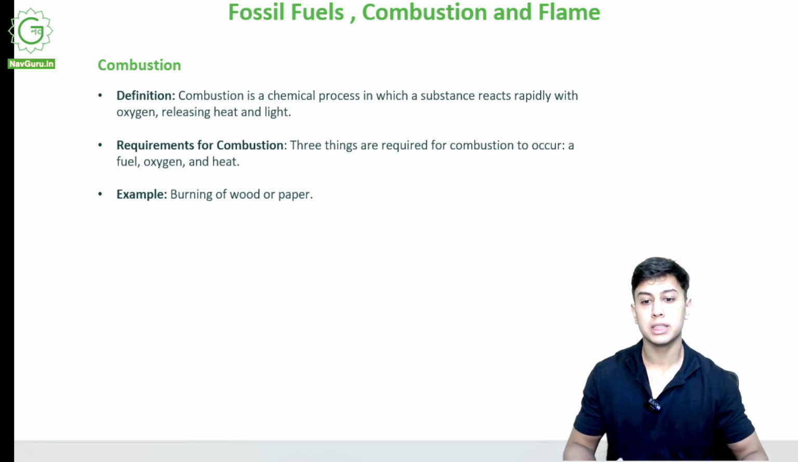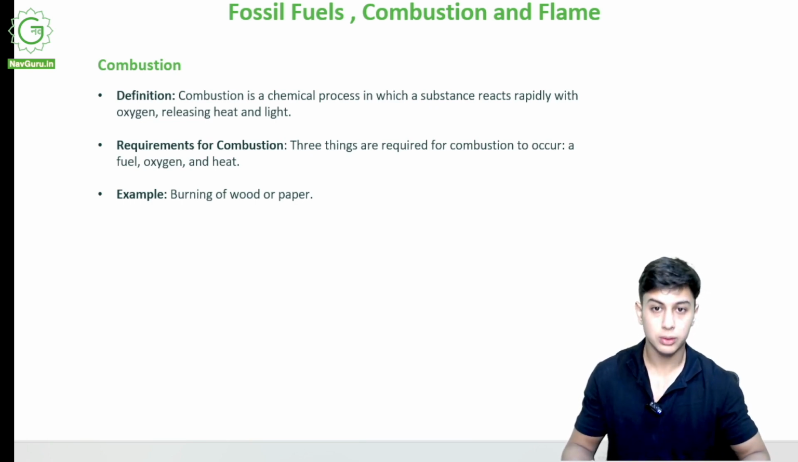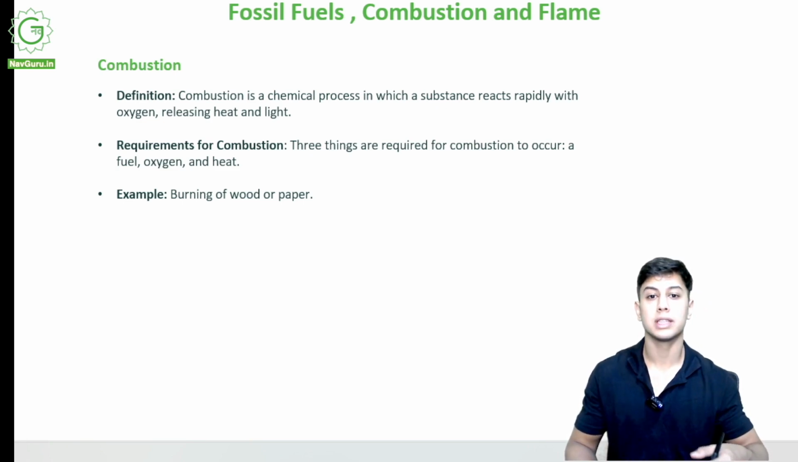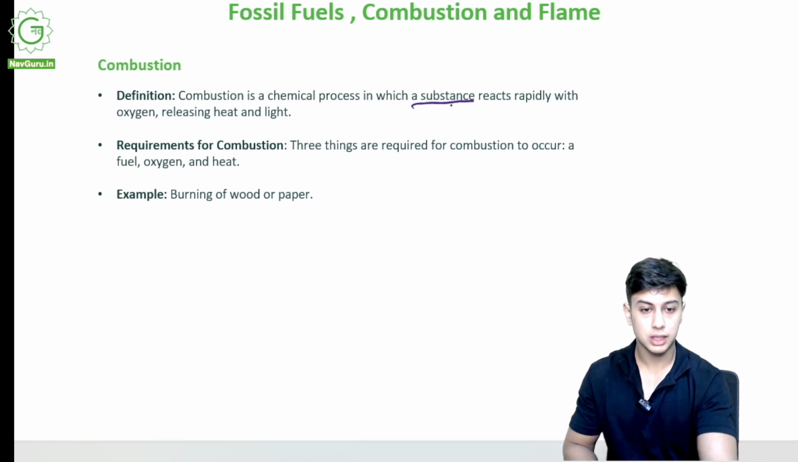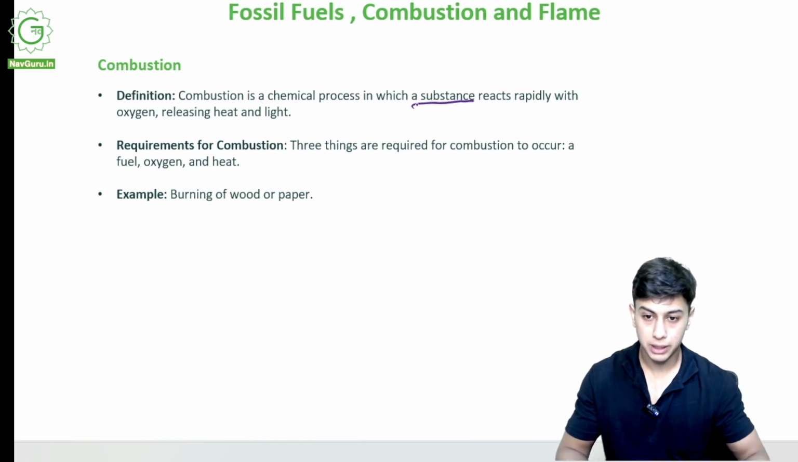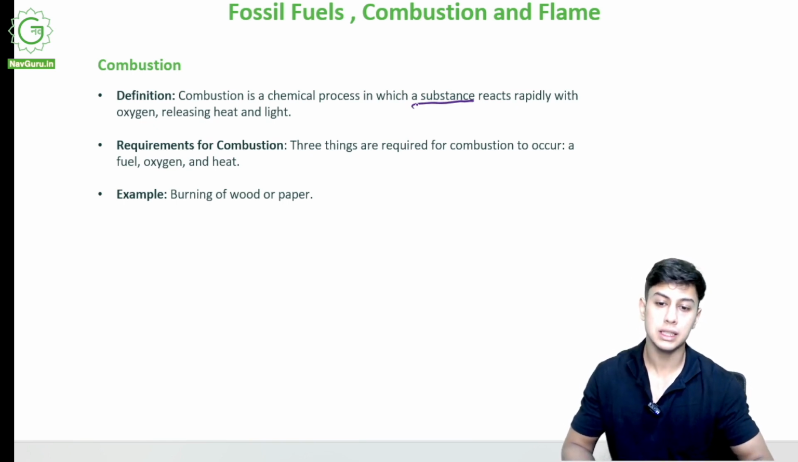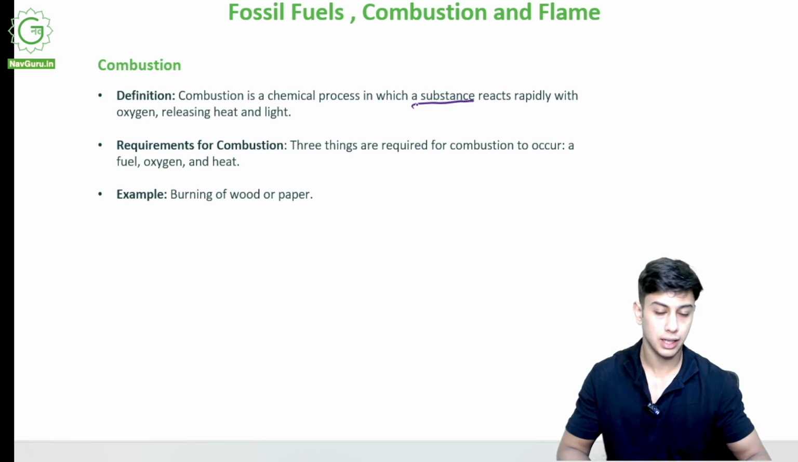I am doing combustion myself, combustion in the form of respiration. I consume food, and I consume oxygen through my nose. My body is burning that food and heat and carbon dioxide is being released. So respiration is also a form of combustion, but here we are referring to a substance that reacts rapidly with oxygen, releasing a lot of heat and light.